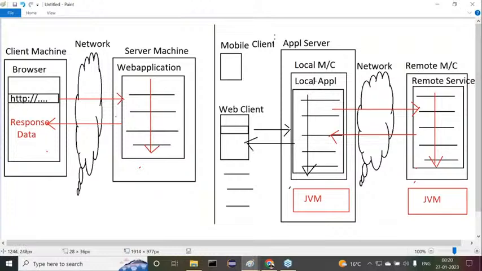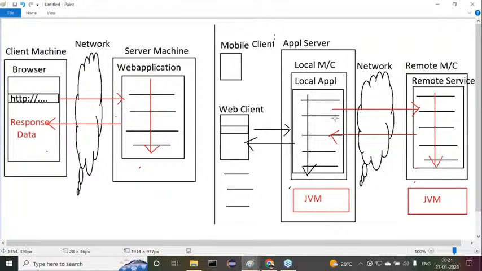Now tell me here, is a local application required or not? That is the durgasoft.com server-side application. That's why I said to you, in a distributed application, the client may be a normal Java program, or it may be a servlet, or a JSP based, or a GUI application, or a Struts application, or a JSF application, or a Spring application. It may be anything. The client may be anything, but the server side application, the remote application, should be a Java application. It should be in the form of a service.